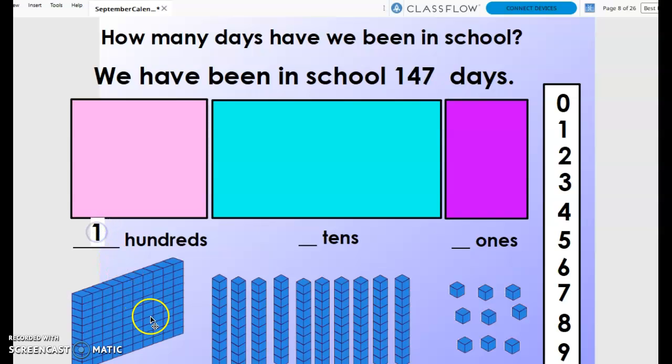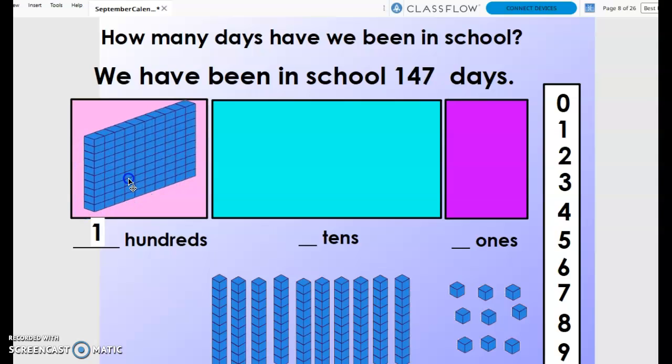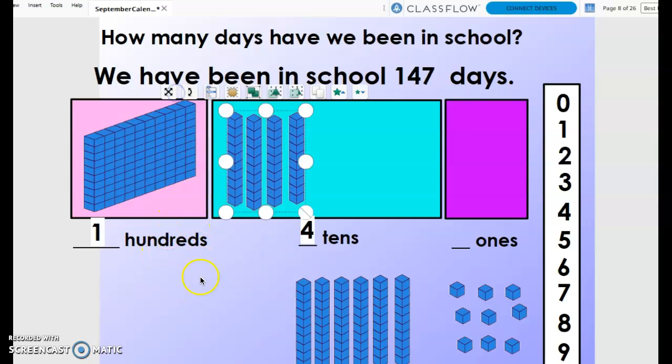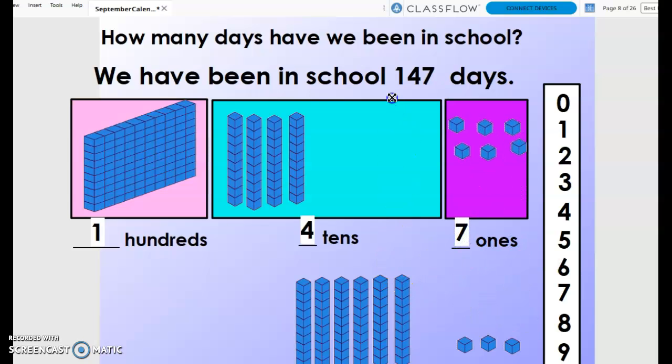We see that we have a digit of 1 in the hundreds place, so we will use 1 flat to represent 100 ones, or the value of 100. There is a digit of 4 in the tens place, so we are going to use 4 rods to represent 4 groups of 10 ones, or to represent the value of 40. And we see there is a 7 in the ones place, so we are going to use 7 units to represent 7 ones, or the value of 7.